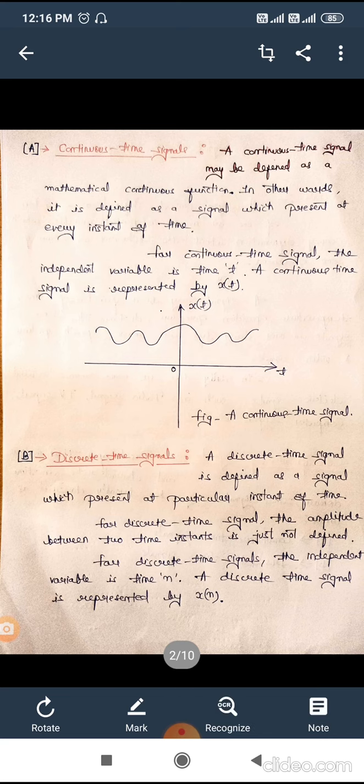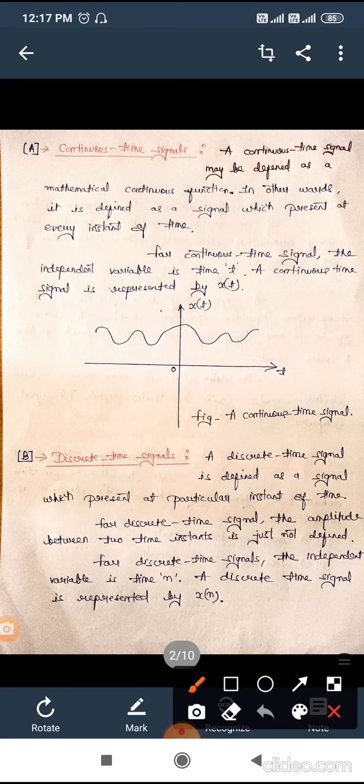If we discuss continuous time signal and discrete time signal, there is a difference in the notation of representation between these two. A continuous time signal is represented by x of t.